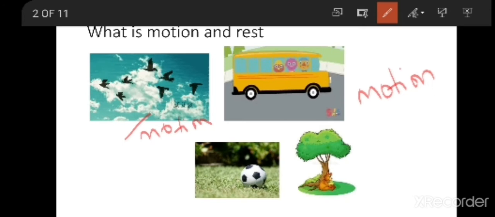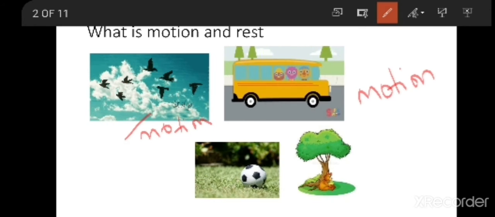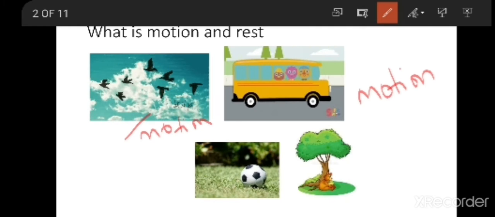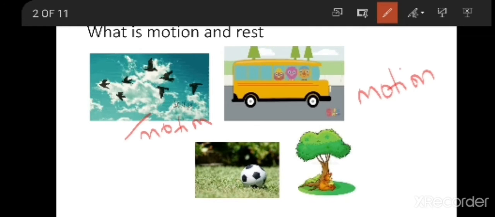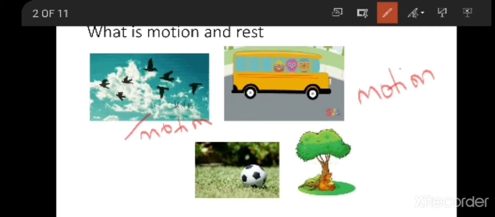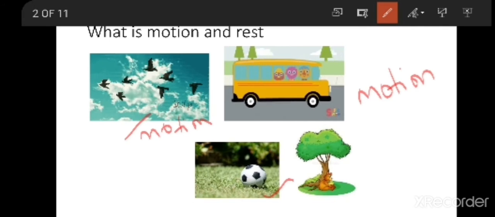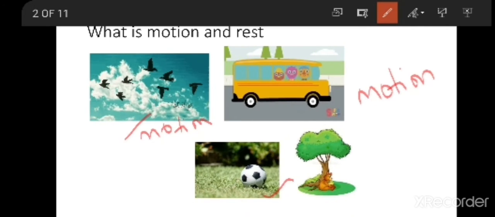When it is changing its position by moving from one place to another place, then you can say that object is in motion. And if you see the ball here, the ball is not moving. Its position is not changing. It is at rest.